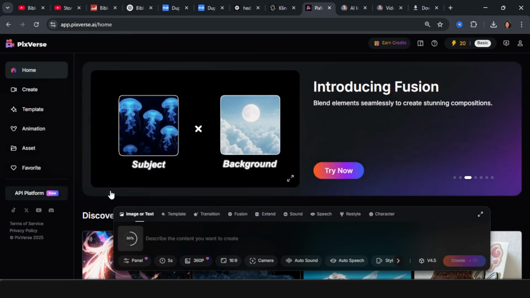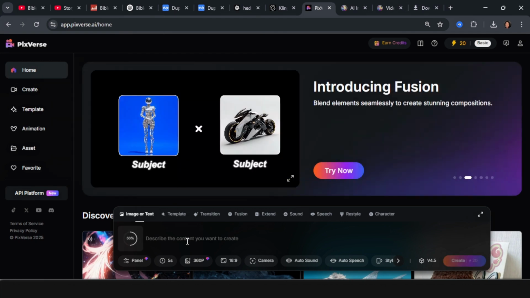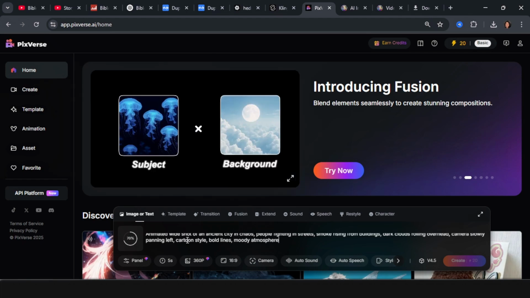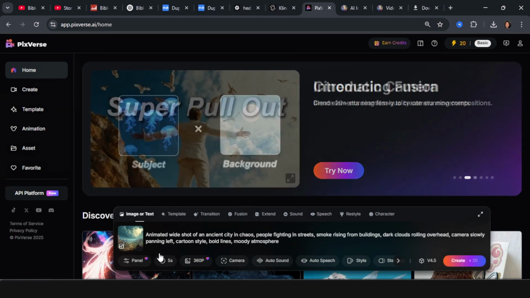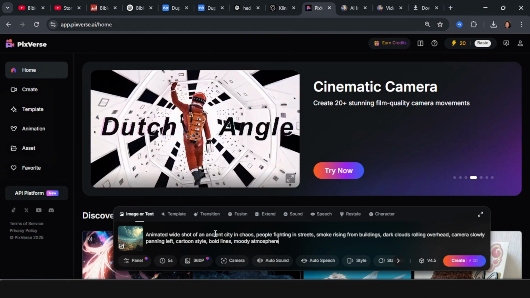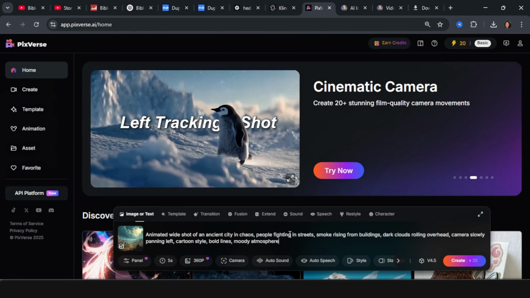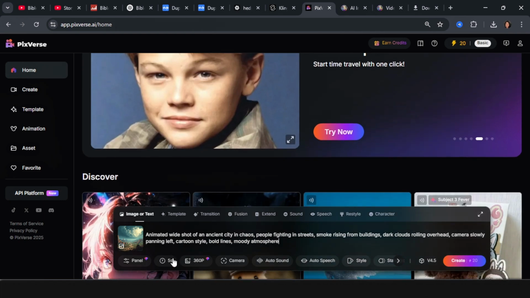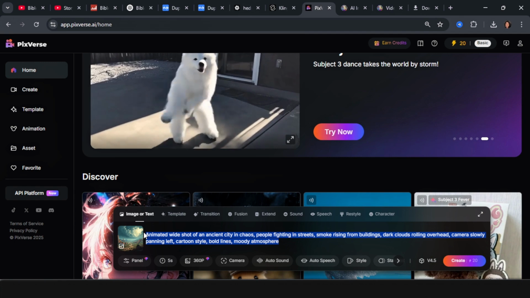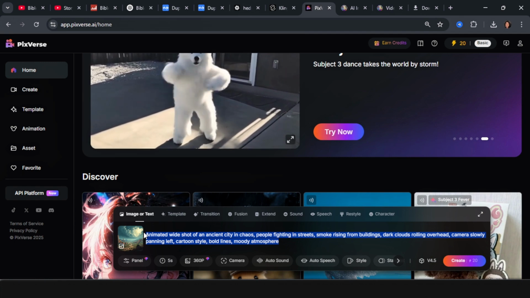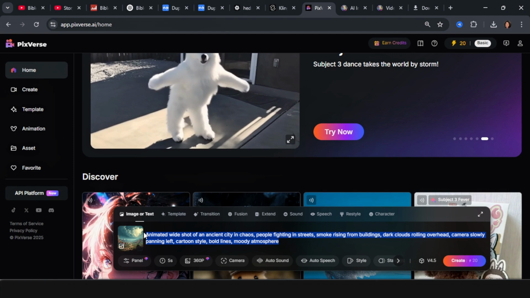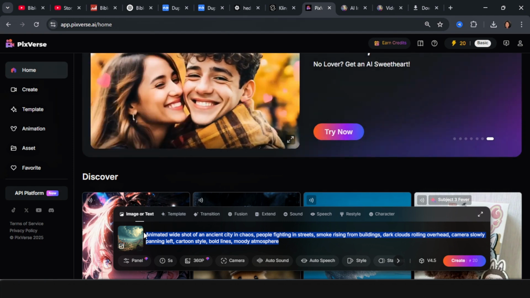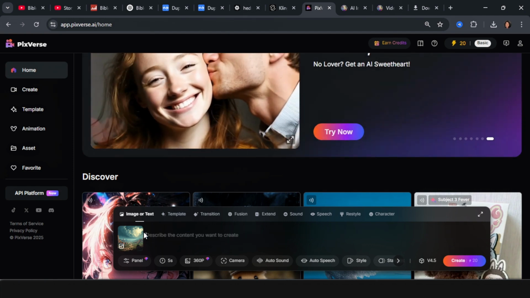Now we're going to begin to describe the image, and we're going to go here and paste what ChatGPT has given us. So we can see animated wide shot of ancient city in chaos, people fighting in the streets, smoke rising from buildings, dark clouds rolling overhead, camera slowly panning left and right. We can either do this, however, given that our image does not have these details already, we may just want to opt out for something more similar, like just a zoom in and a zoom out, whichever you prefer though.